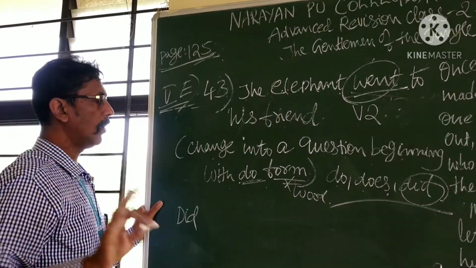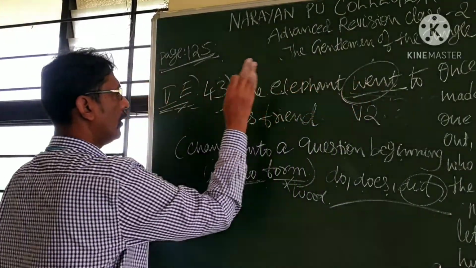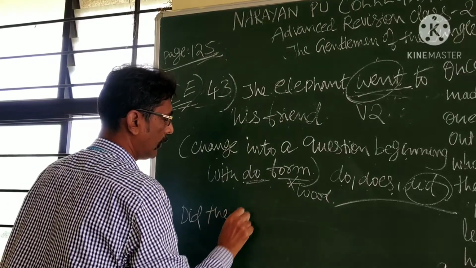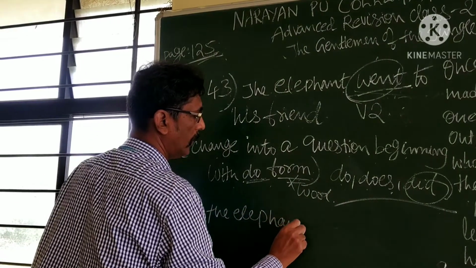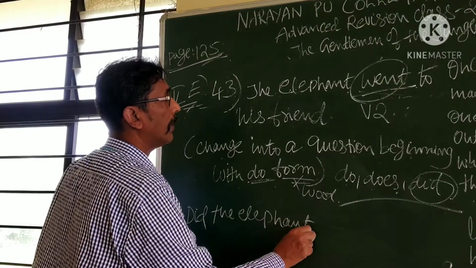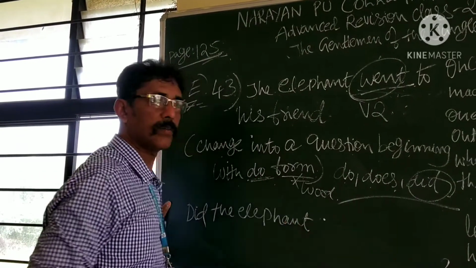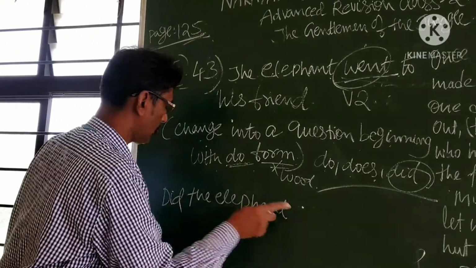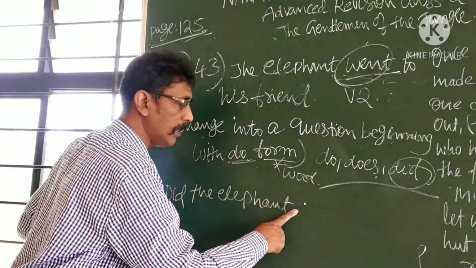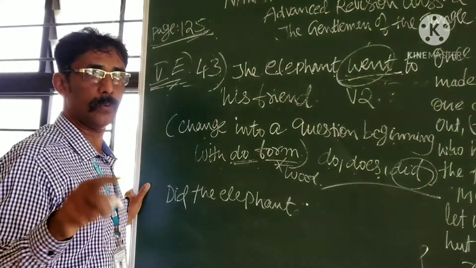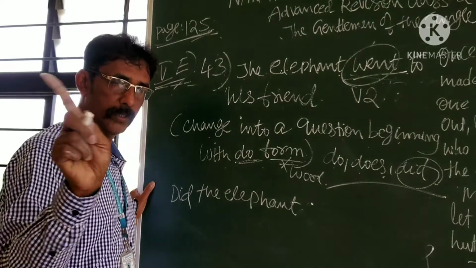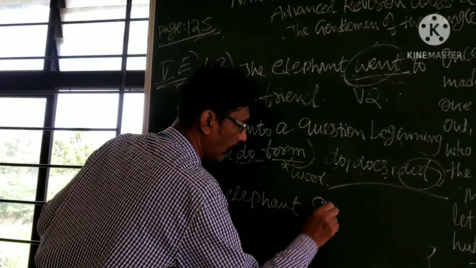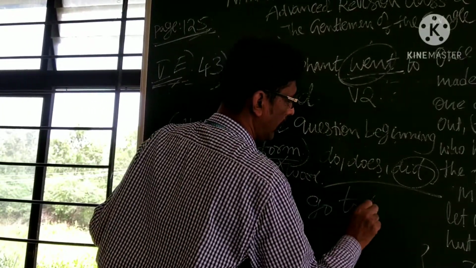Okay. One thing you do. Remove this word. The remaining words should be written as they are. Did the elephant. Now tell me. Must I write went here or another word? You never can use double past tense. Did is already in the past tense. Again, you never can use past tense. Not V2, V3, but V1. Go. Did the elephant go to his friend?